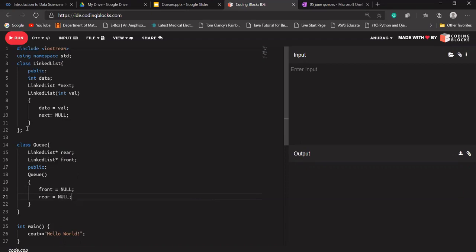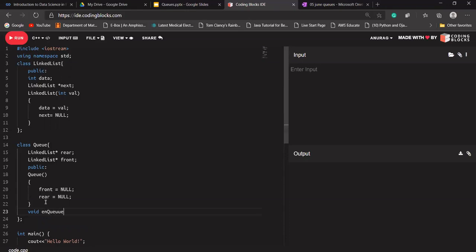Because what our constructor will do, let's say when we create an object of our class Q, it will create two pointers, front and rear, and because we're not passing anything, it will just assign null to both pointers, front and rear. Okay, as well as let me design my enqueue function with it.